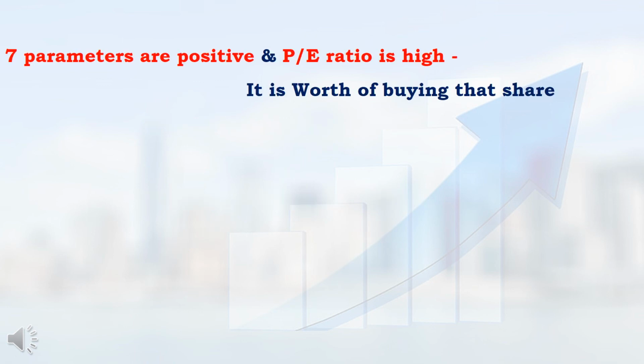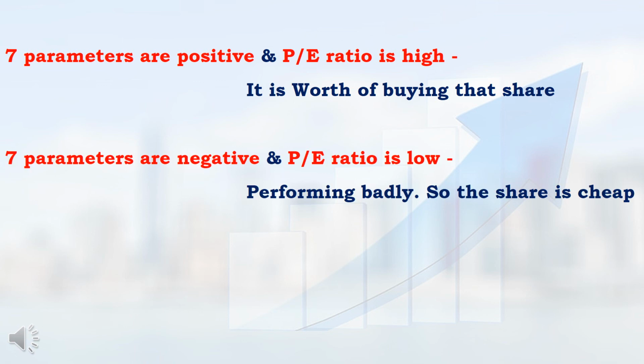For example, if one company's remaining 7 parameters are positive and the PE ratio is high, then definitely I will buy that share. Because from the analysis, we understand that that share is going to perform well in future. So, it is worth buying that share at high cost. Let me assume another company.